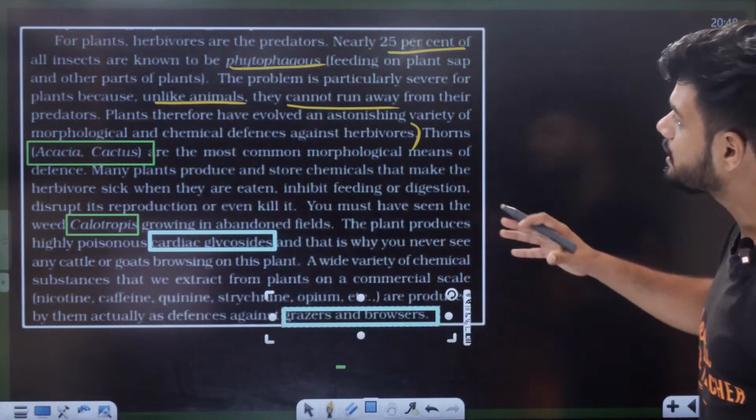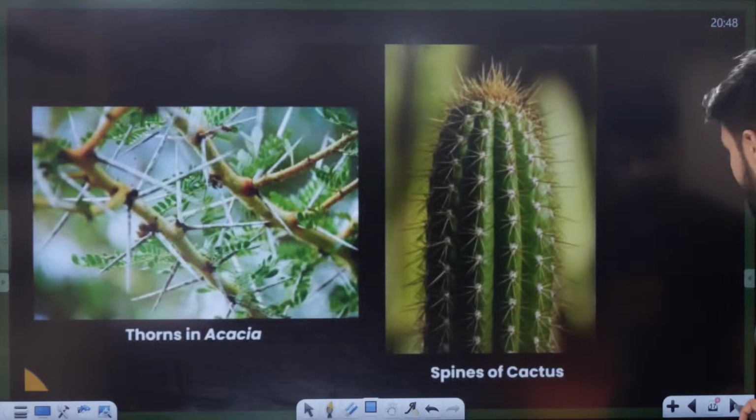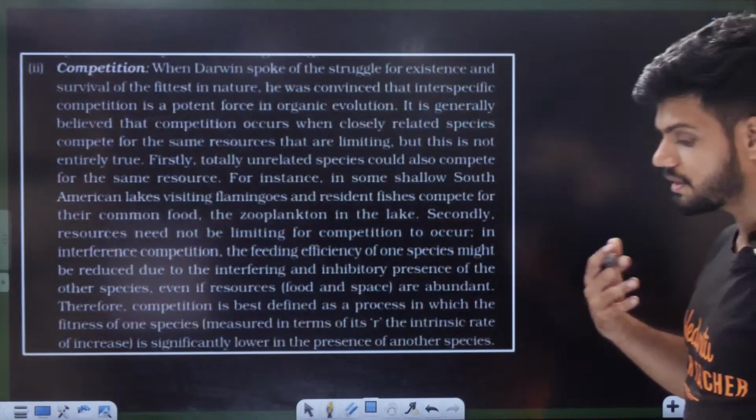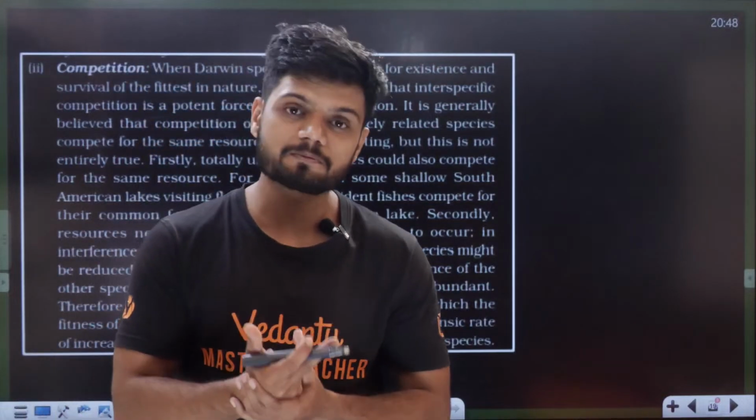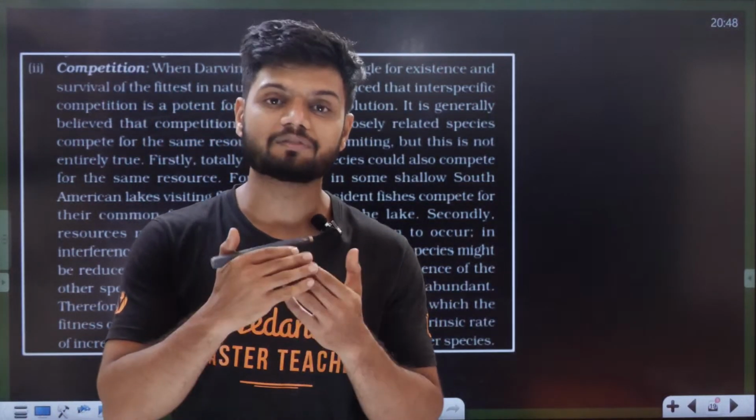This is called as predation. This entire thing is called as predation. And how is predation happening? What are plants doing against it? How are animals predating? So what are the three advantages?